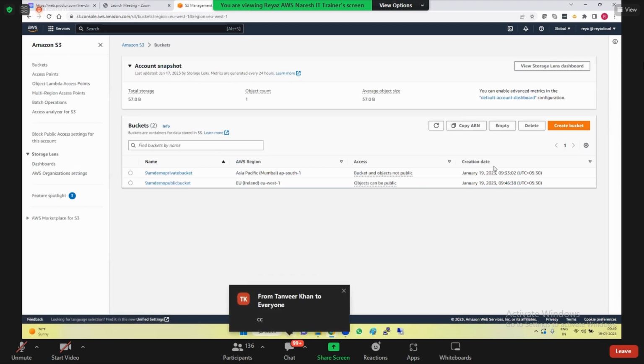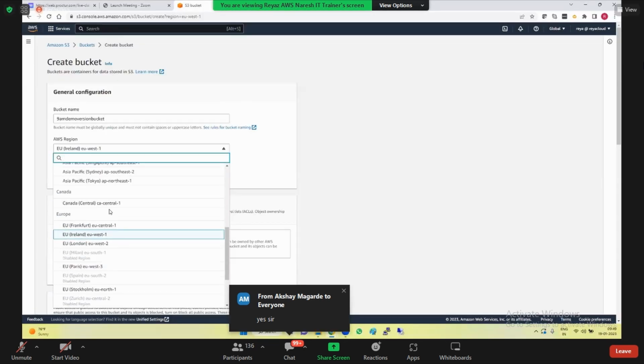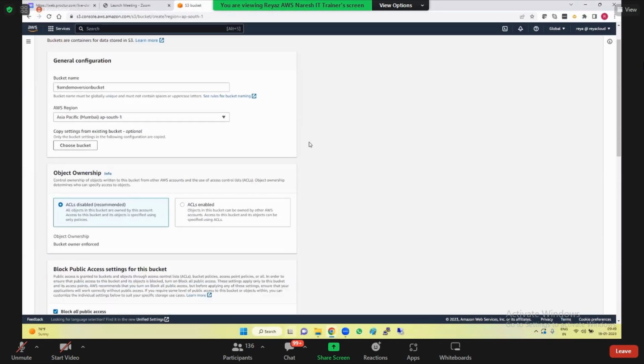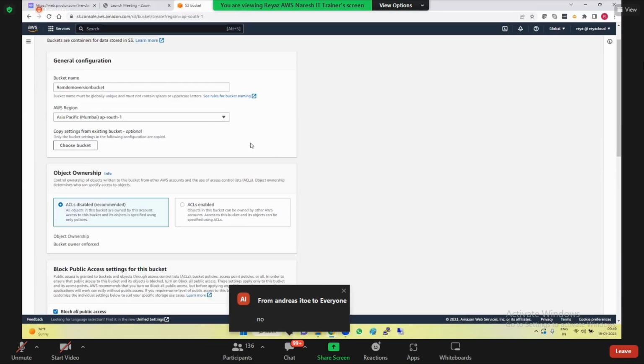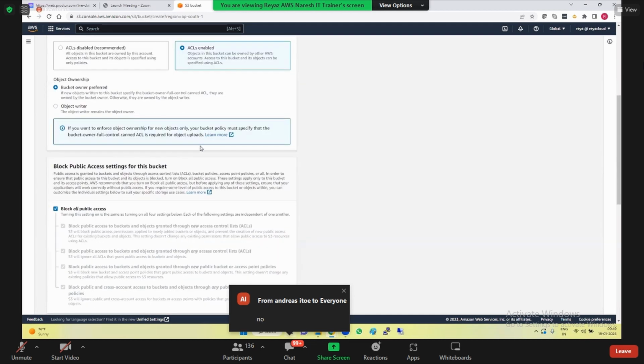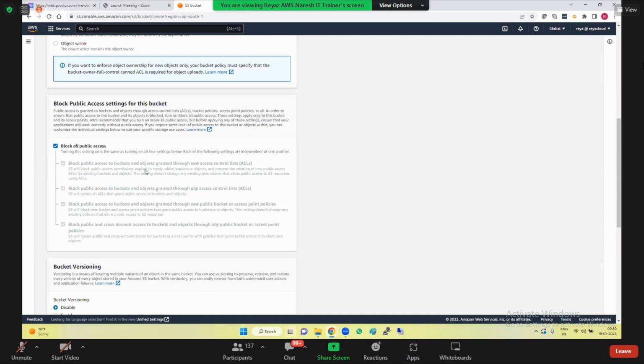Okay. Now I'll create another bucket and I call it as 9 a.m. demo version bucket. I'll create it in Mumbai. Do you see any difference here if I create in different regions? No, it's just a region. So it will be created in that region. So everything you can see it here. So ACLs enable. And then, guys, is there any relation between versioning and public and private? No. Versioning is common.